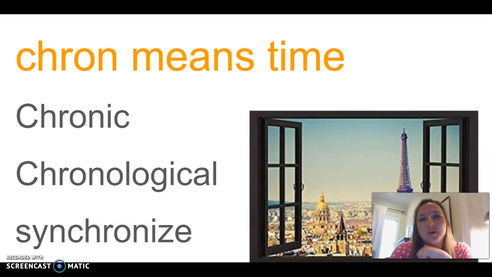All right, our last chron word we're going to talk about today, boys and girls, is synchronize. Sometimes if you watch a mystery, you might have the characters want to synchronize their watches to make sure they're on the same time. If we had the Olympics this summer, which unfortunately it looks like we're not, then you would have the opportunity to watch synchronized divers or synchronized swimmers. And that means they do everything at exactly the same time. They do the exact same movement with their hands at the exact same time in the exact same way. And it's that timing piece. So they are synchronized. They're doing it at the exact same time.